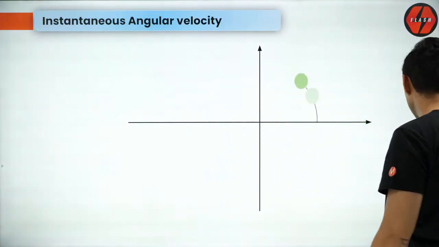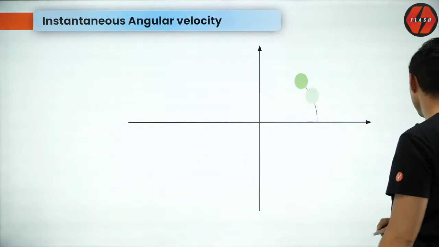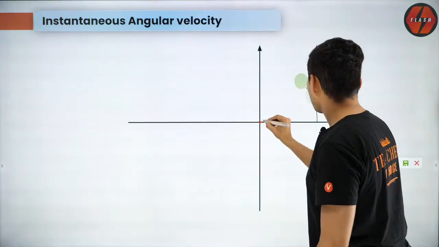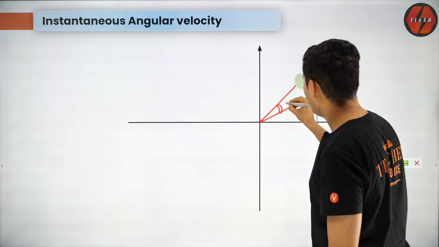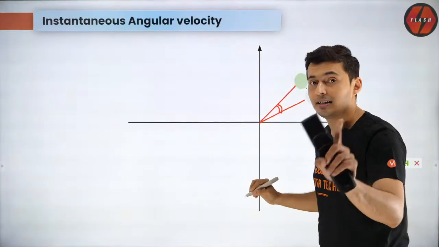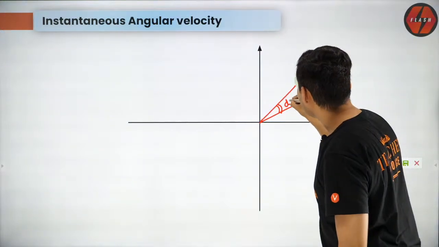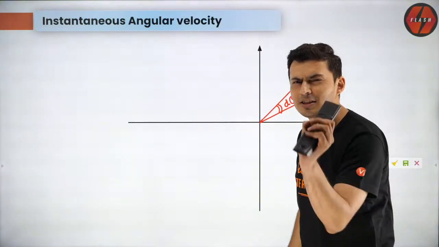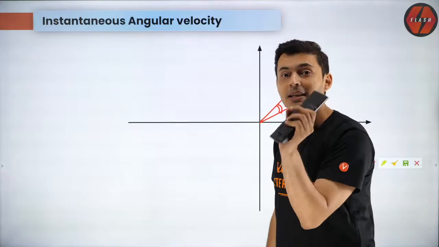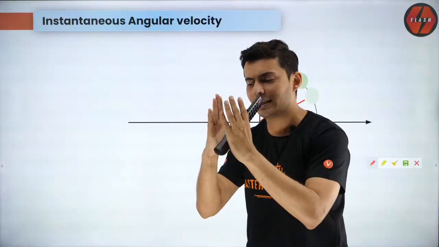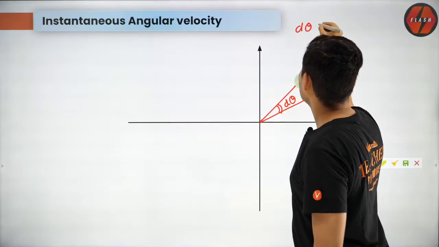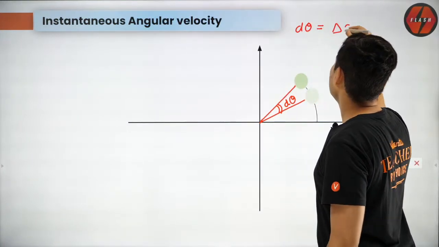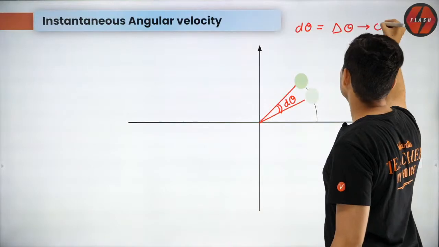Talking about instantaneous angular velocity, here this is my initial, and again this is my final. This angle is no longer delta theta, it is d theta. Yes, you guessed it correct, it is d theta. Remember, d stands for infinitely small. I'll write it over here: d theta is nothing but delta theta tending towards 0.